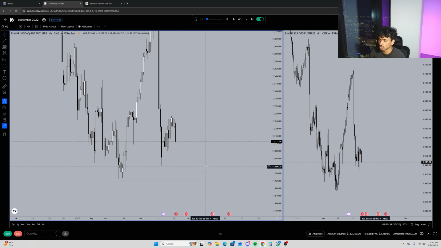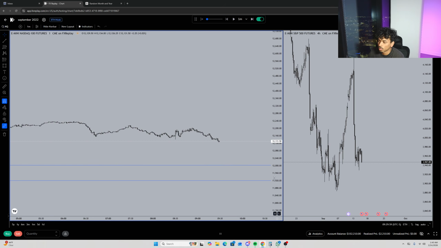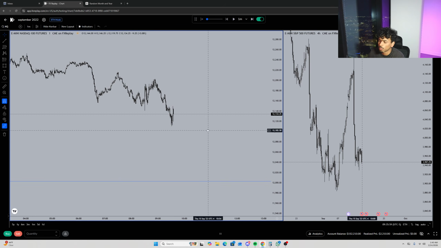Nothing really changes. Yeah, so we do have this displacement right here. So I do want to see this low get hit, this low, all of these lows. Pretty straightforward. Maybe we can get a continuation to these lows. Just going to keep playing out price action and see what we end up getting.